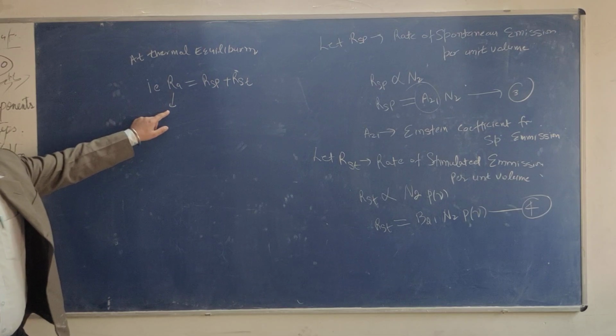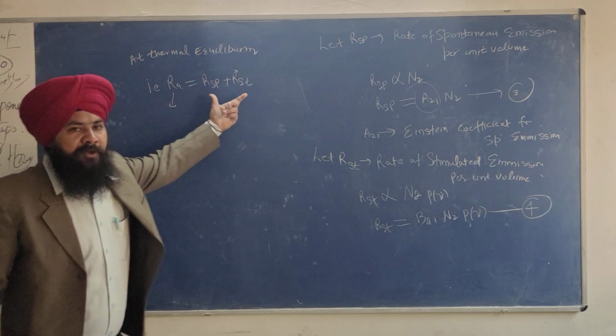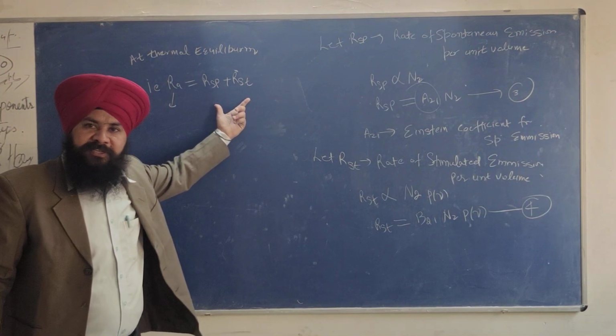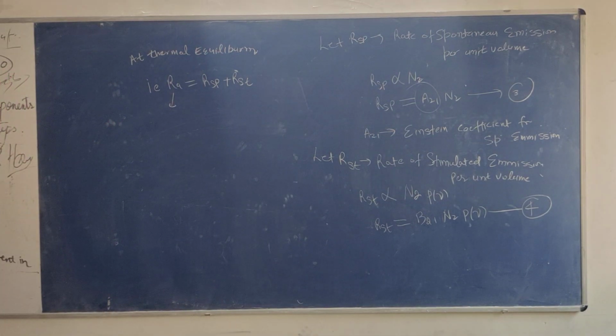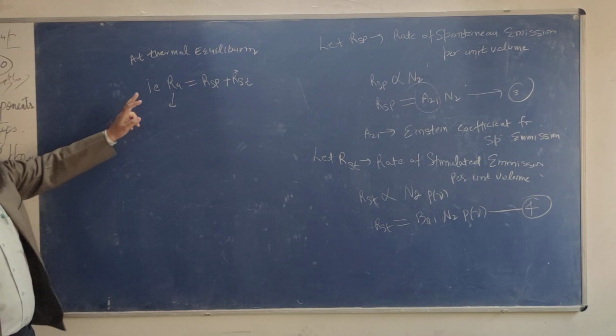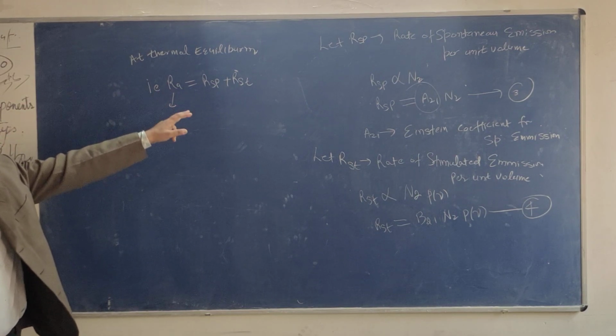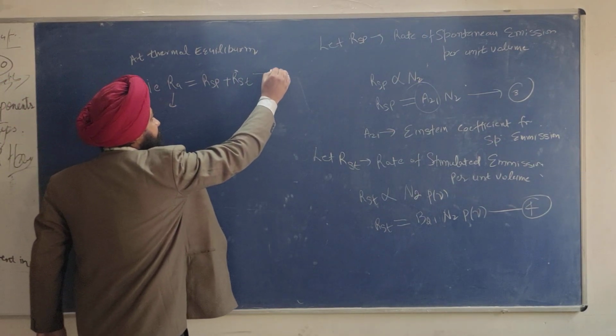It is a rate of absorption. It is a rate of emission. Rate of emission consists of two phenomena. One phenomenon is called rate of spontaneous emission, and another is rate of stimulated emission. So RA is equal to RSP plus RST. Give it equation number 5.